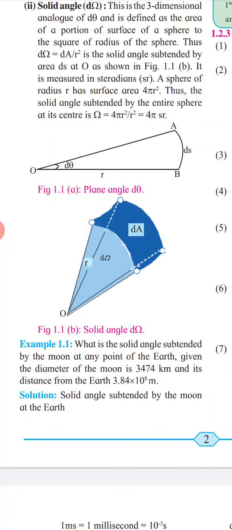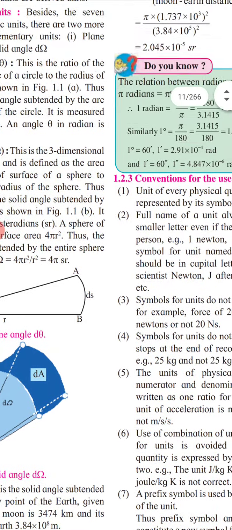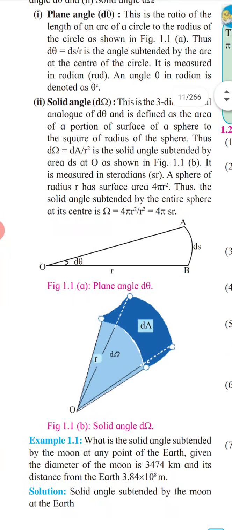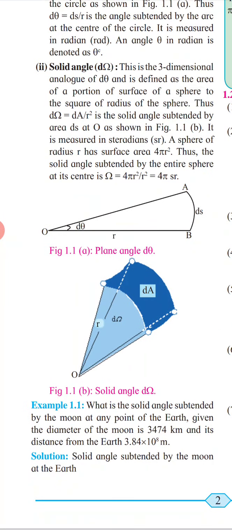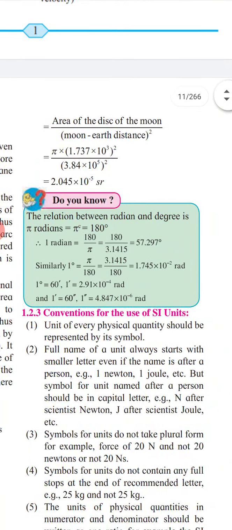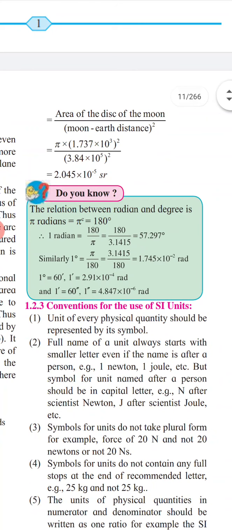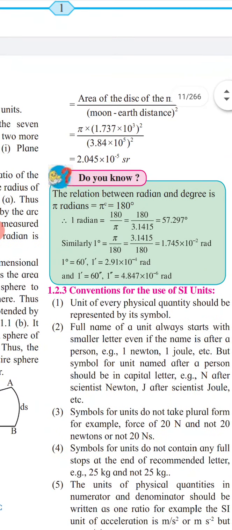Now one example has been given. What is the solid angle subtended by the moon at any point of the earth, given the diameter of the moon is 3474 kilometer and its distance from the earth is 3.84 into 10 to the power 8 meter? The solution is given by area upon moon-earth distance, so pi into this term square upon r square.